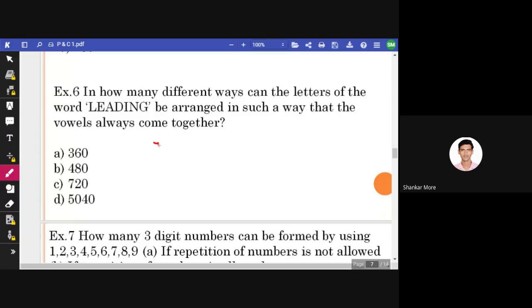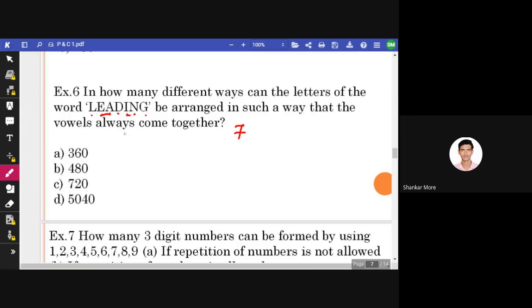So first of all, see, we have leading. How many letters? 3 and 4, 7 letters. But we have to arrange these letters in such a way that the vowels should always be together. So what are the vowels? E, A, and I. These three are vowels, right?